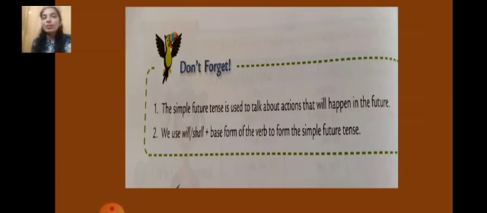So children, here they have also mentioned shall. Earlier, shall was used only with I or we. But nowadays the recent trend is will with all the subjects, either it is I or we, we mostly use will. But if you use shall with I, we, that's also all right.